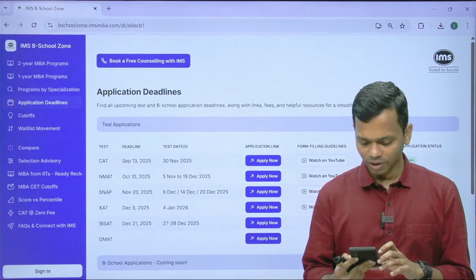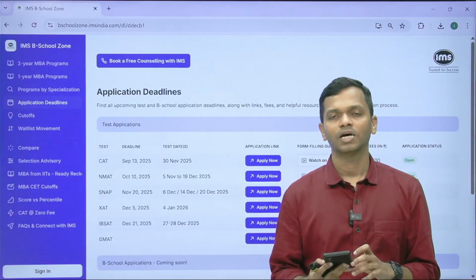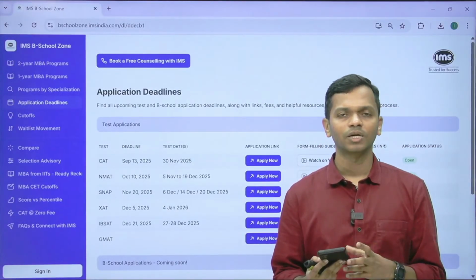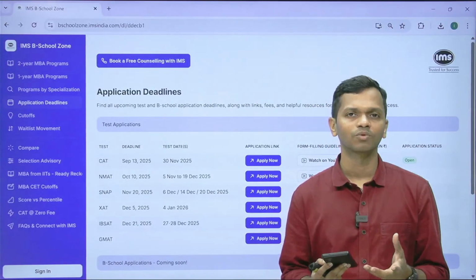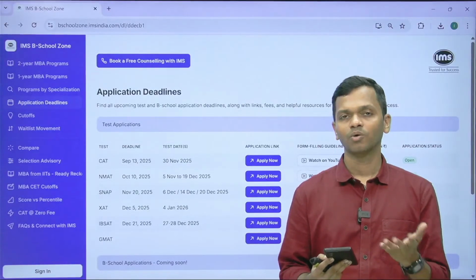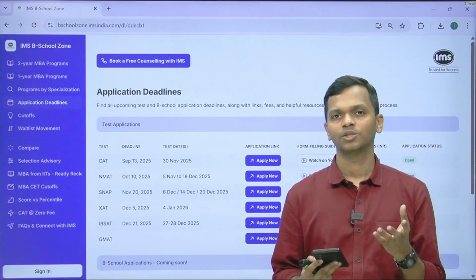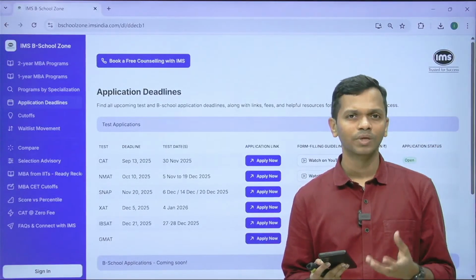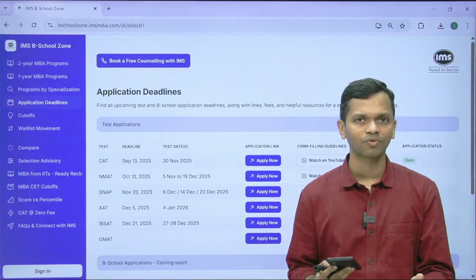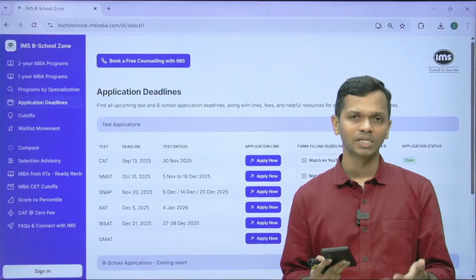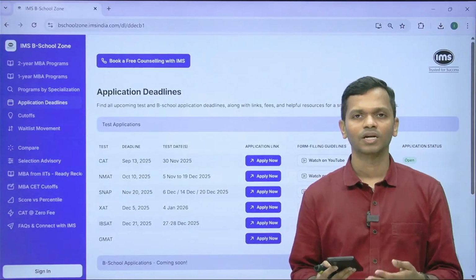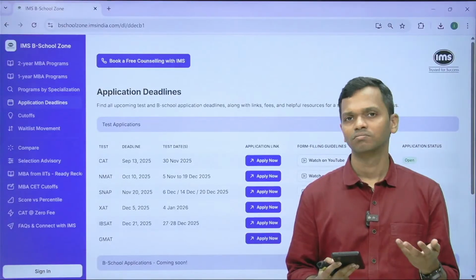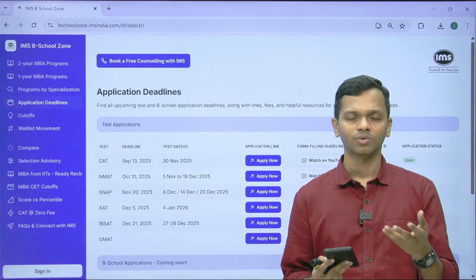Selection criterion of NMIMS Mumbai. Last year they had NMAT score based shortlisting. 209 was the NMAT cutoff. Whoever scored above that was shortlisted and called for the subsequent process, which had one more round of test, a competency assessment, and after that an interview, including an AI interview.